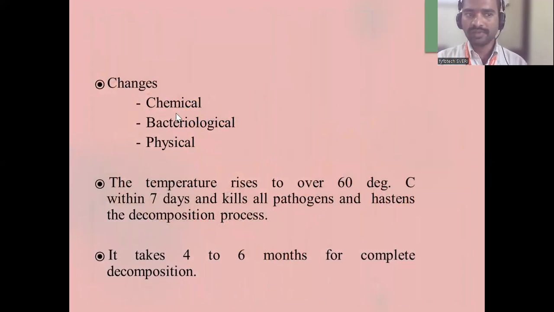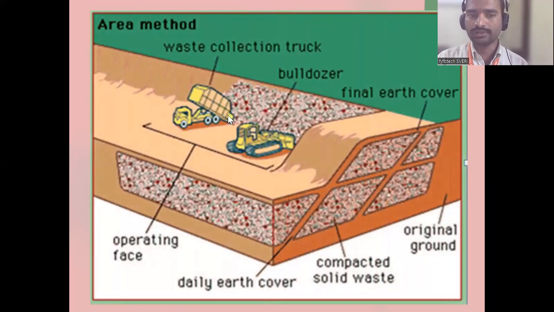There will be chemical change, bacteriological change, and physical change after the compaction of the waste. The temperature rises to over 60 degrees Celsius within 7 days and kills all the pathogens and hastens the decomposition. Hastens means it will start the decomposition. It takes 4 to 6 months for complete decomposition. Whatever waste you have put here, they will fill up with soil material.